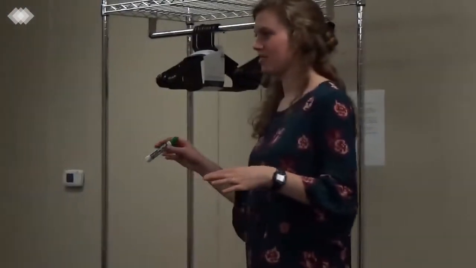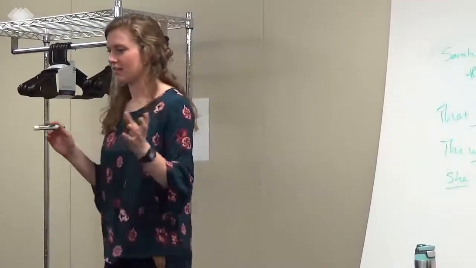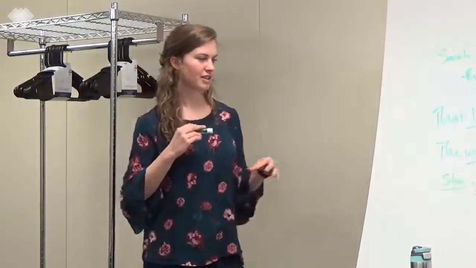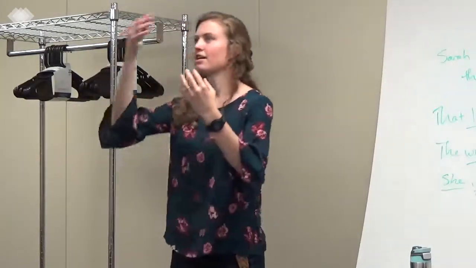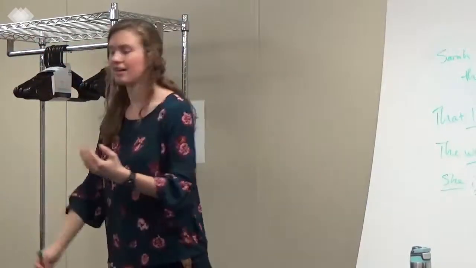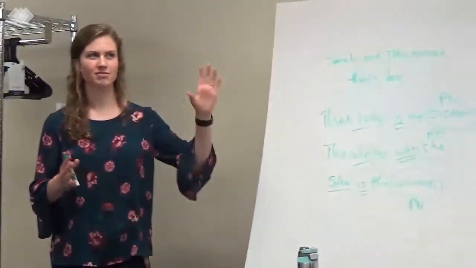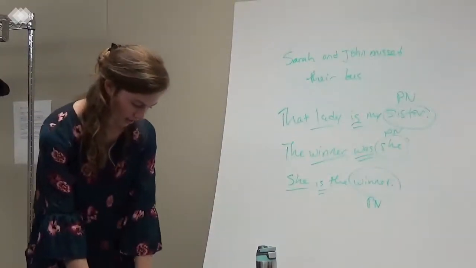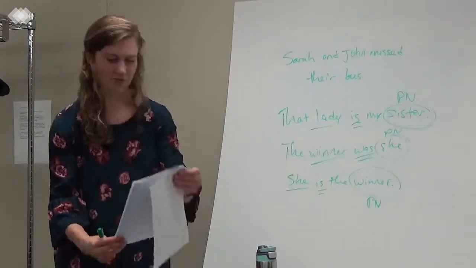So that's one way you can check and see if you're using the correct pronouns in cases like this. I don't know how many of y'all remember that first reading quiz that we did about the baseball player who had one hand. There was a sentence that ended in his dad and him. If you flipped it around, because it was supposed to be his dad and he, it would say he and his dad did this, that, and the other. So that's a similar real-life example of where sometimes you have to just flip it around, put the pronoun at the beginning of the sentence and see if it still works. All right, let's move to the next page.